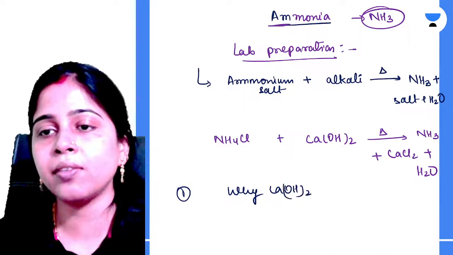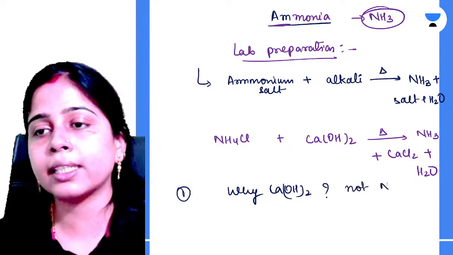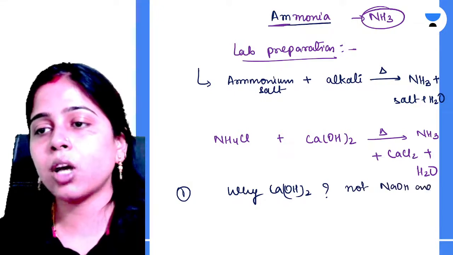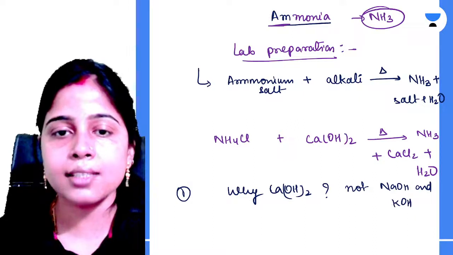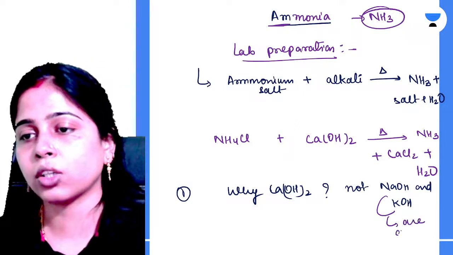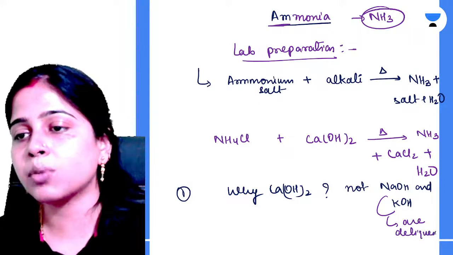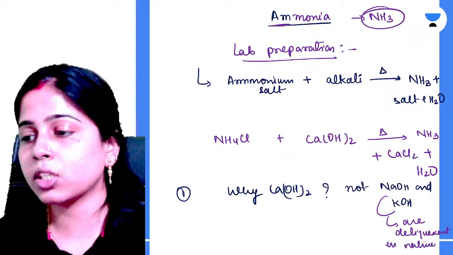other alkali? Anyone would like to give the answer? Why calcium hydroxide and not alkalis like sodium hydroxide and potassium hydroxide? So what is the reason for that? Yes, so the reason is that both of these alkalis are deliquescent in nature. Okay, that means they will absorb the moisture from the atmosphere. These are deliquescent in nature.